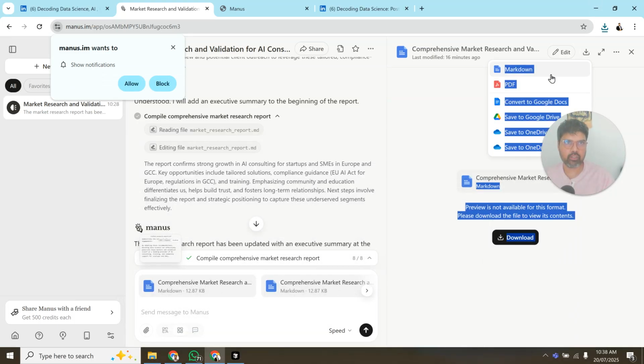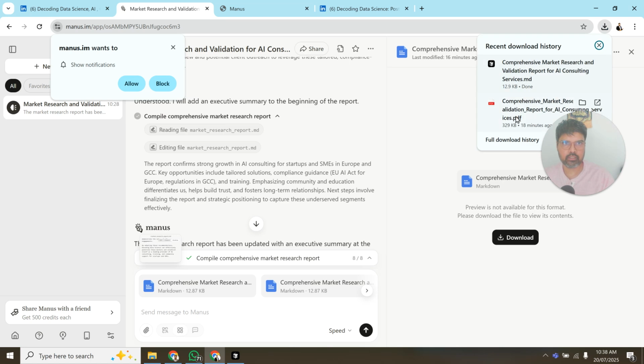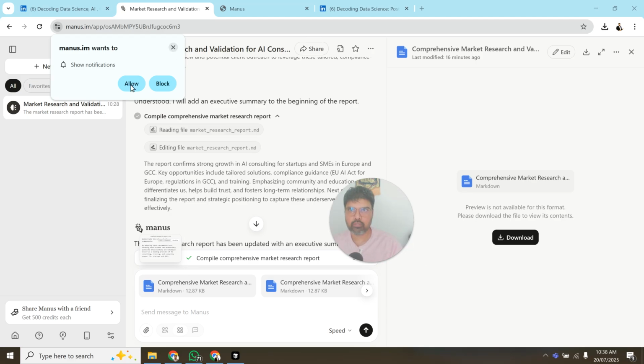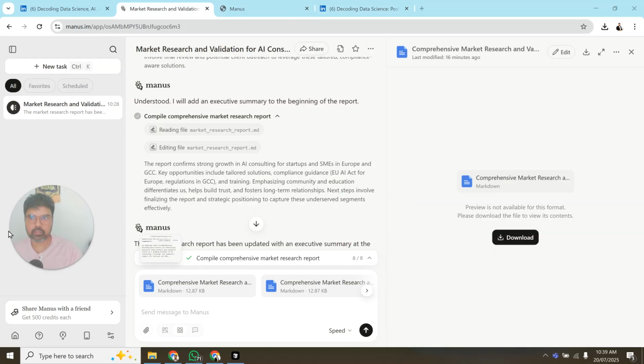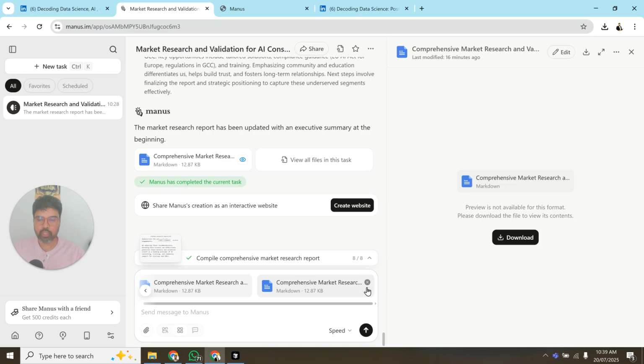And you can try to download the PDF as well. We can download the PDF, and we will just allow the notifications for now. Okay, and it is taking some time. One second, PDF. So it is taking the markdown, but it is not taking the PDF. So let us give it some time as well.